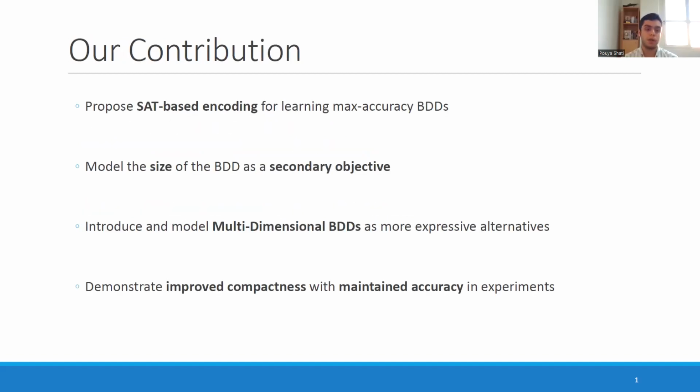Our contributions are as follows. We propose a SAT-based encoding for learning max accuracy BDDs. We model the size of the BDD as a secondary objective, which we can optimize in addition to accuracy. Next, we introduce and model a new family of BDDs called multidimensional BDDs, which are more expressive alternatives. And lastly, through our experiments, we show improved compactness while maintaining accuracy for BDD classifiers.